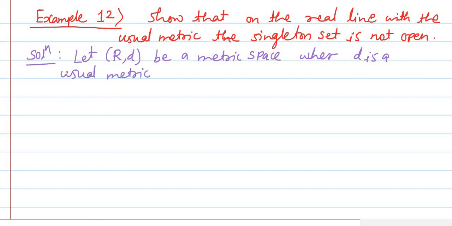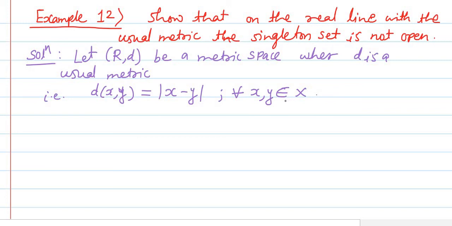The definition of usual metric is known to us, which means D of x comma y is equal to the absolute value of x minus y, for every pair of points x comma y belongs to the metric space X.